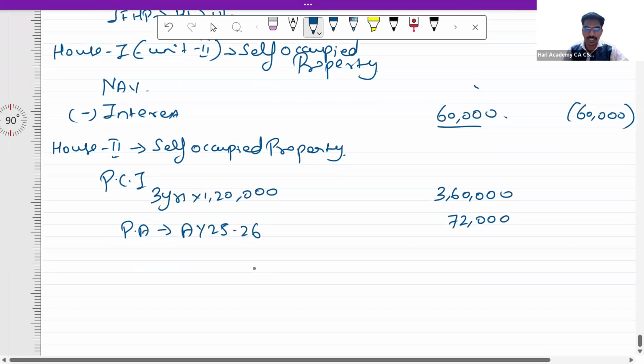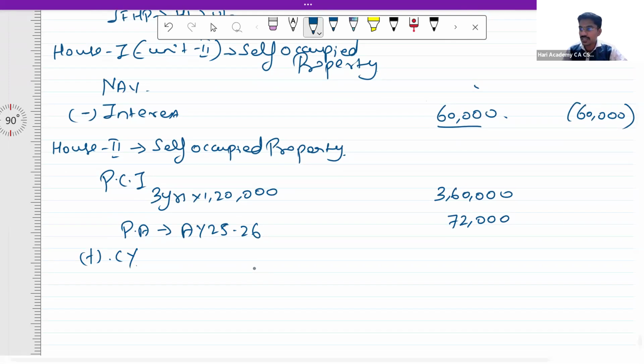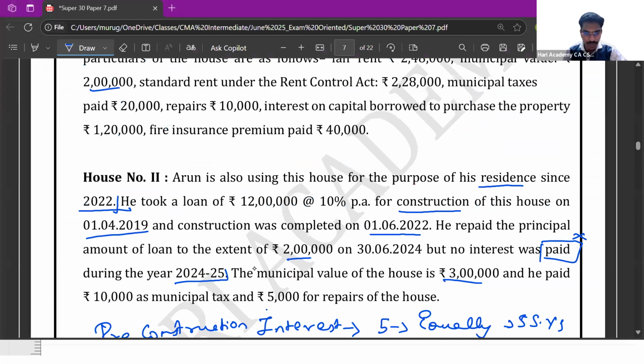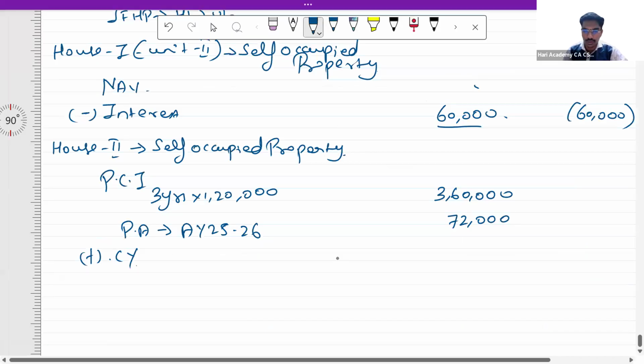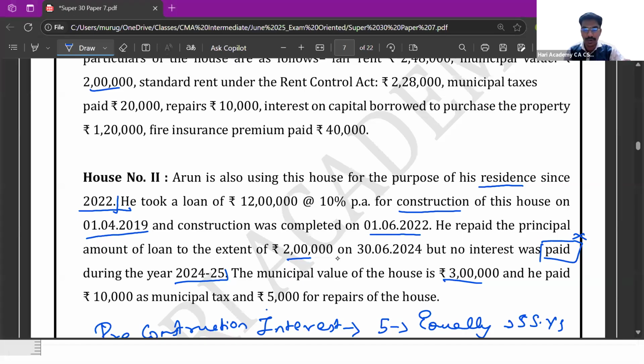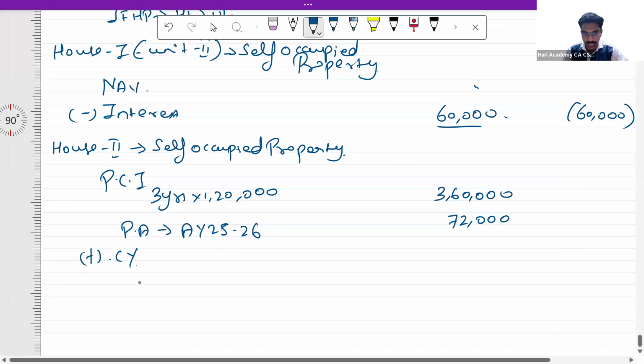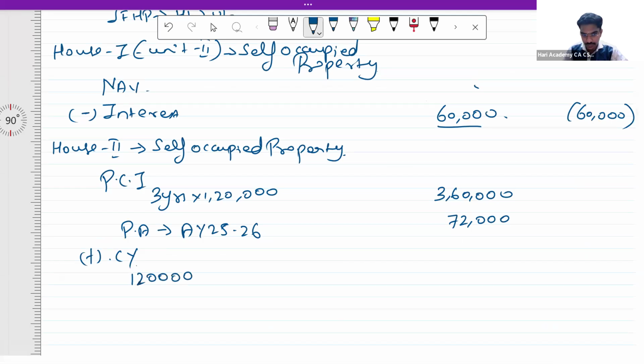Next is post-construction interest, that is for the current year interest. In the current year, totally there are 2 components. The first one is pertaining to a payment which is made during the current period. So the total loan amount is 12 lakhs. Of this 12 lakhs, 2 lakhs they are paying it on 30/6/2024. So for 3 months period, that is April, May, and June, the outstanding loan is 12 lakhs, and the rate of interest is 10% for 3 months.